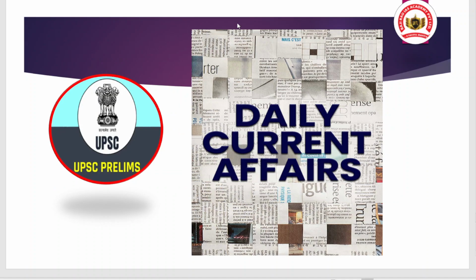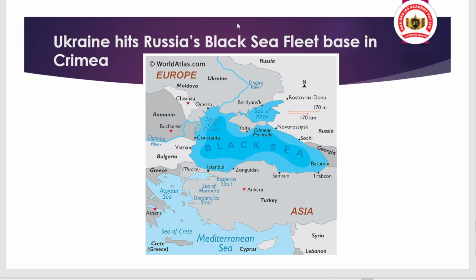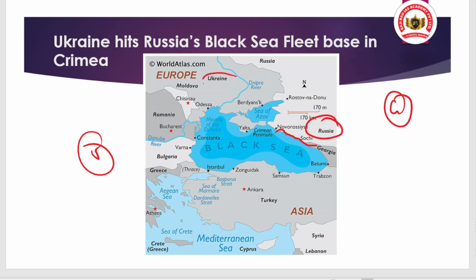Now focusing our discussion on prelims rapid fire, today we are discussing the Black Sea issue. You have to understand that UPSC very much focuses on this map. When we talk about the Black Sea, you can see here that on one side we have Russia, and kindly also see the important cities located here. Russia on one side, Ukraine on another side, and we have Romania, along with Bulgaria and Turkey. These are the countries located surrounding the Black Sea.